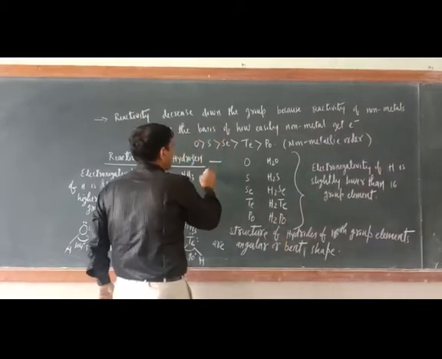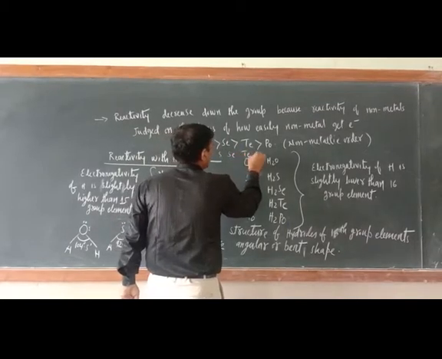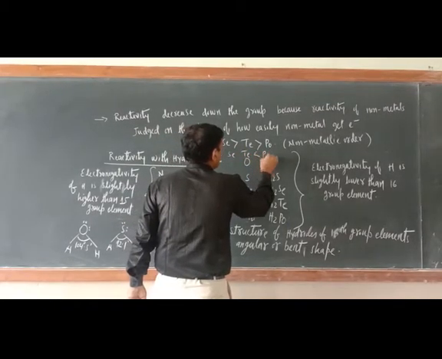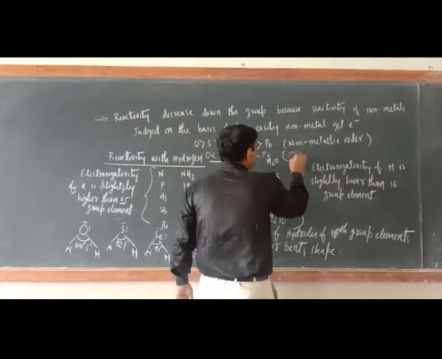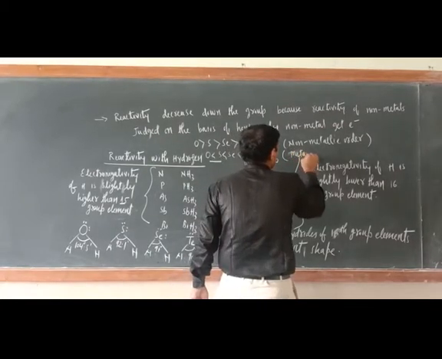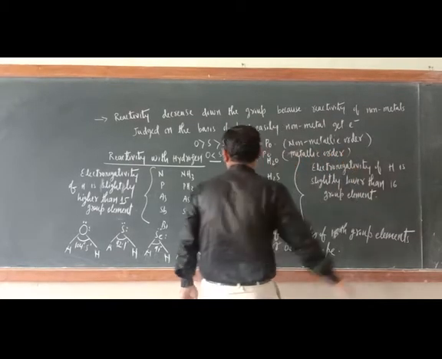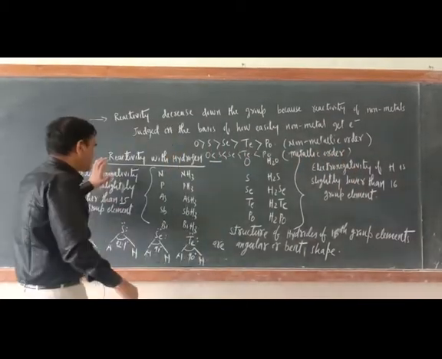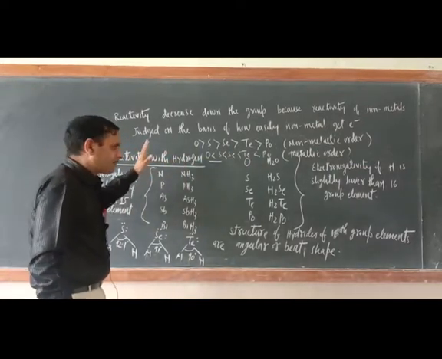If you talk about metallic order, then the same order will be there: oxygen, sulfur, selenium, tellurium and polonium. So this is the metallic order. Okay, so now just try to understand, the next one is reactivity with hydrogen.